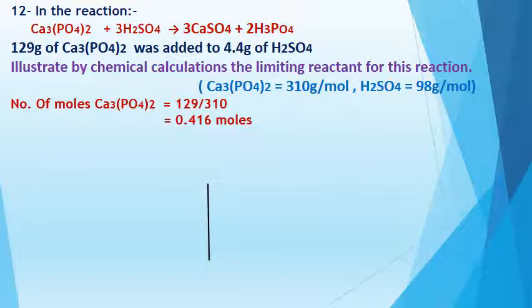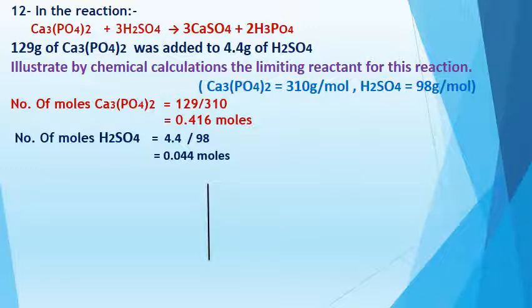So the answer will be 0.416 moles. Then calculate the number of moles of sulfuric acid. The mass of sulfuric acid here is 4.4 divided by its molar mass 98, so the number of moles here will be 0.044.